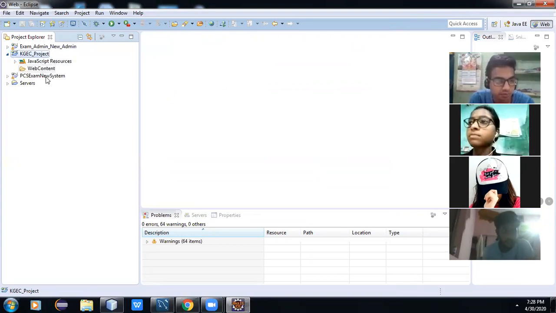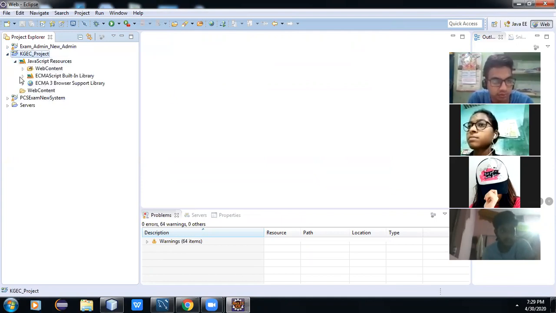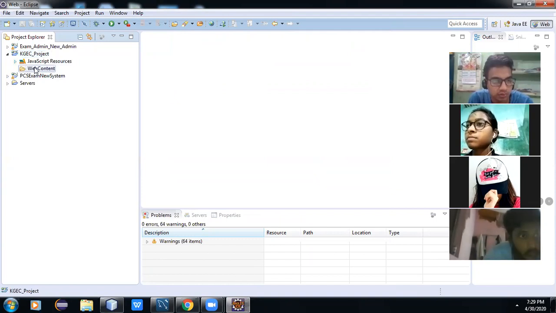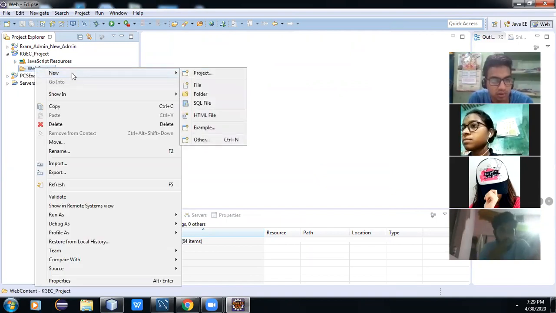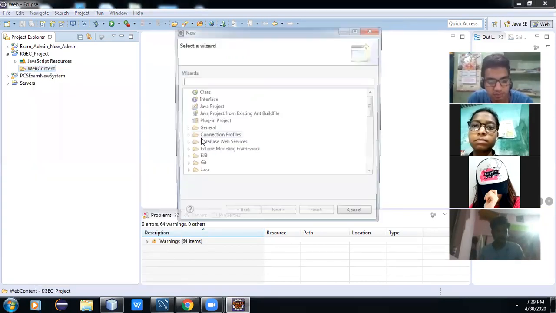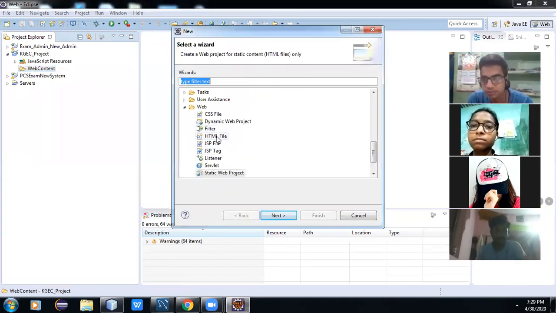Okay, so the project has been created, and here we can create. Now we can right click on the project. You will find the web content. In the project, right click, click on web content and click HTML file. If you do not find it the first time, you need to click Other, then go to Web, and click on HTML file.